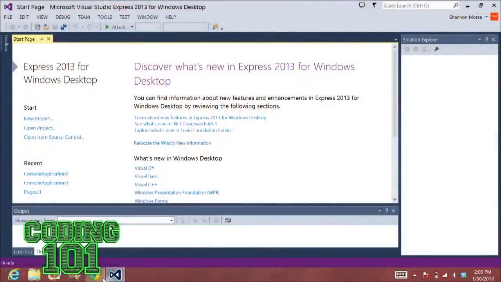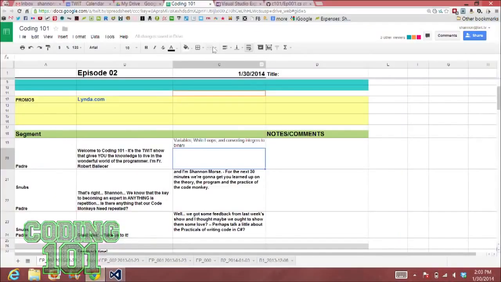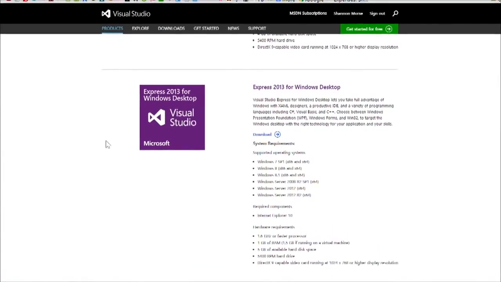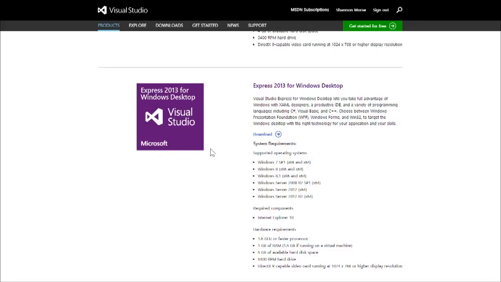So I went ahead and pulled up everything on my computer, if you look over here. First off, I'm going to show you the website. This is where you can download Visual Studio Express for Windows desktop. That's the specific one that we're going to use. It's totally free. There's no 60-day trial or anything like that. So you just download it right here.